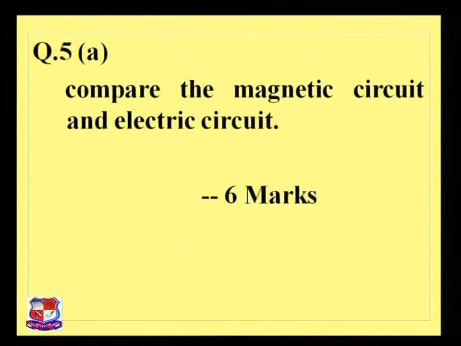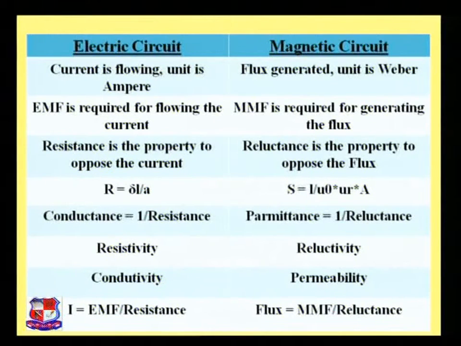Now the last question, that is, compare the magnetic circuit and the electric circuit. Generally there are two types of circuit available, the electric circuit and the magnetic circuit. The circuit which generates electric current or electricity is known as the electric circuit, and the circuit passing the magnetic flux or generating the magnetic flux is known as the magnetic circuit.